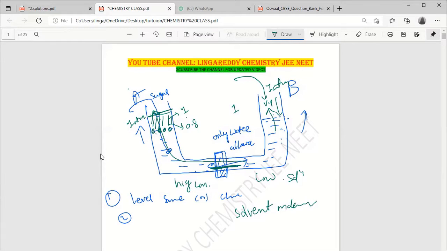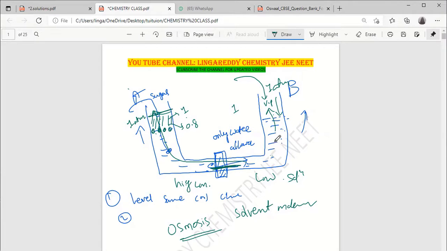Got it? Yes, sir. So this is only known as osmosis. What is osmosis? The solvent molecules are moving from lower concentration solution to higher concentration solution. You need to mention the full sentence, full words. If you say simply solvent is moving from higher to lower, there is no meaning.